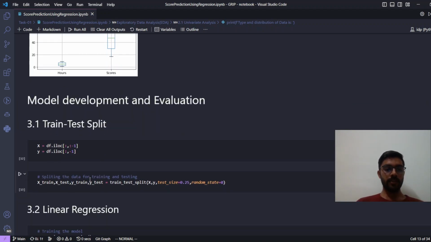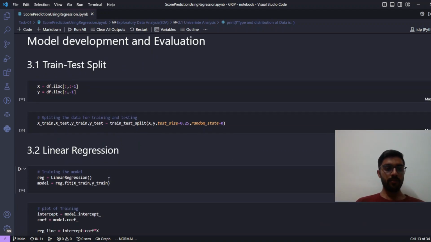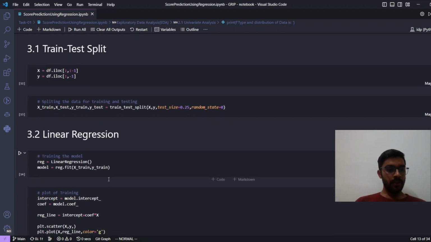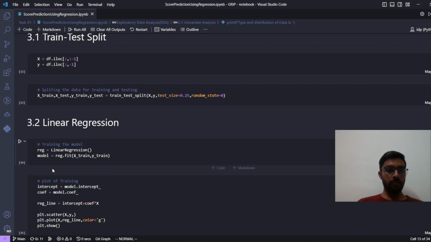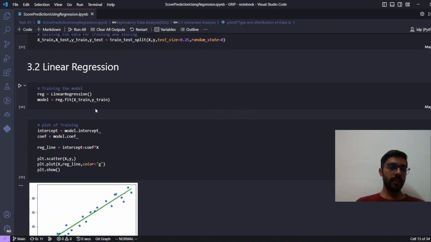Now we are on the model development and evaluation, and here we are splitting our data into training and testing. I'm generating an object of it and creating the model, training our regression model on x train as the independent variable and y as the dependent variable.